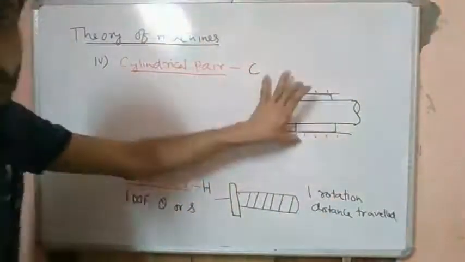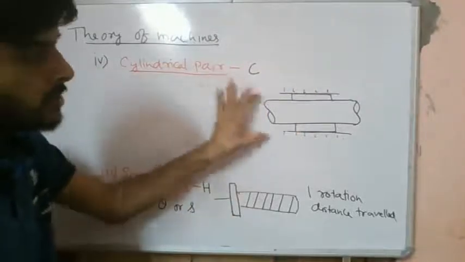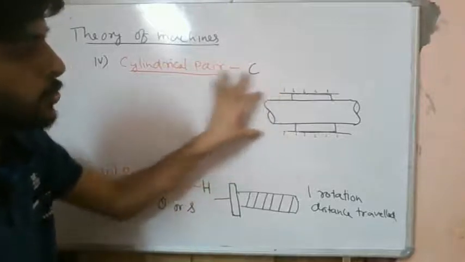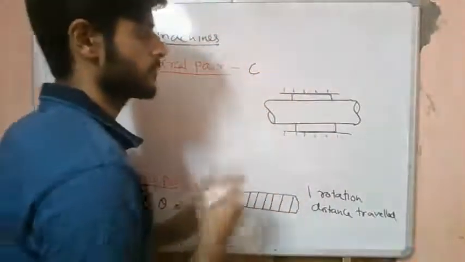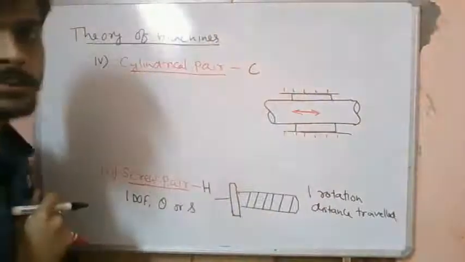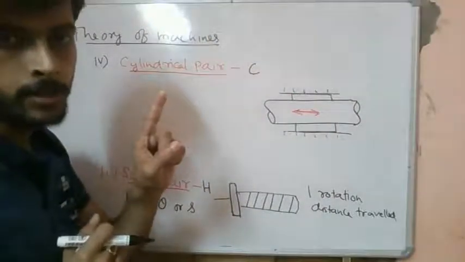Initially, if this block would not have been there, the cylinder would have 3 degrees of freedom. Once this cylinder is inside, it can have a translatory motion like this. So there is 1 degree of freedom.